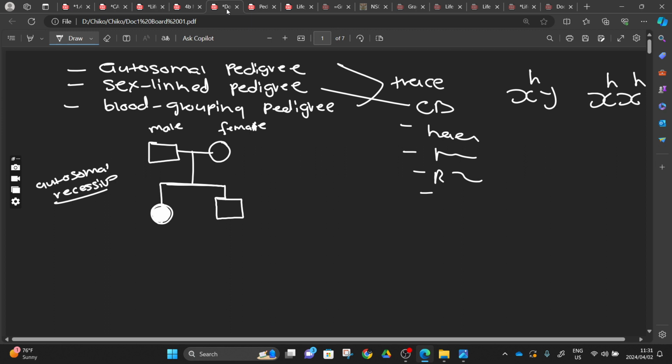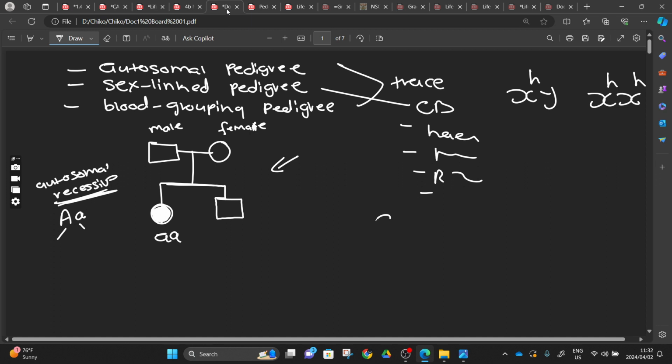If you find it shaded like this, it means that she is a female that is affected by that trait, or the phenotypic representation of that person is shown. Sorry to use those terms, but we are seeing it here. Let me use an example. Let's take, for example, a person where we are dealing with autosomal recessive. I'm going to use capital A and small letter a as our representatives for the dominant and recessive alleles. Because this pedigree is studying a trait caused by a recessive allele, the shaded one will be small a small a.